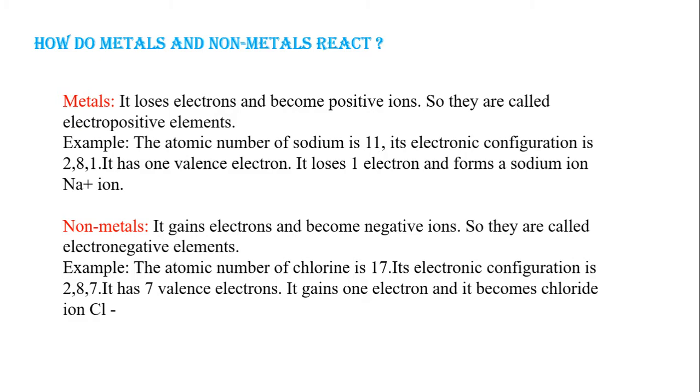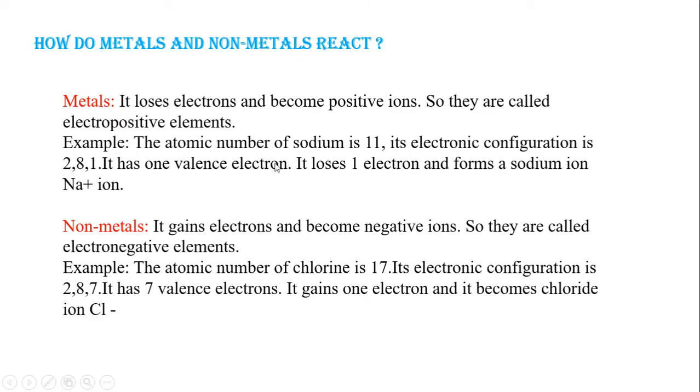How is the bond formed? What is that name? We are going to see in this. Okay, so we know that metals will be on the left hand side and metals tend to lose electrons and become positive ions. So that is called electropositive elements.